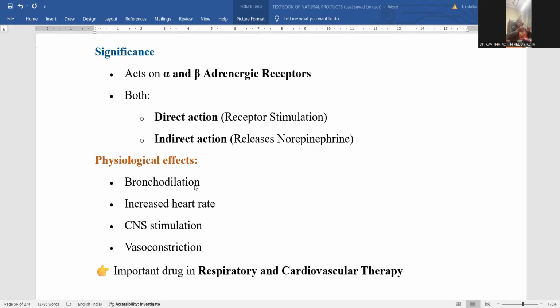At that condition, if the people are consuming this ephedrine, that used to elevate, that used to elongate the size of the windpipe, so it becomes very easy for the respiration process. Inhaling oxygenated air and exhaling carbon dioxide containing air is possible in a sufficient and comfortable manner. That is said to be bronchodilation. This is the way ephedrine is working effectively against asthma conditions.